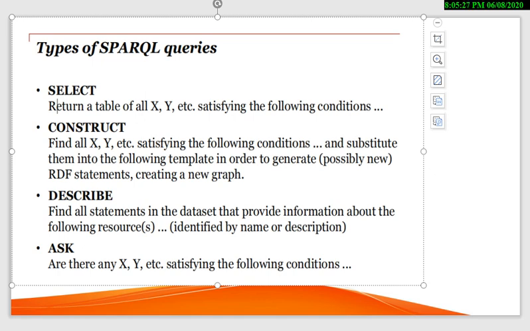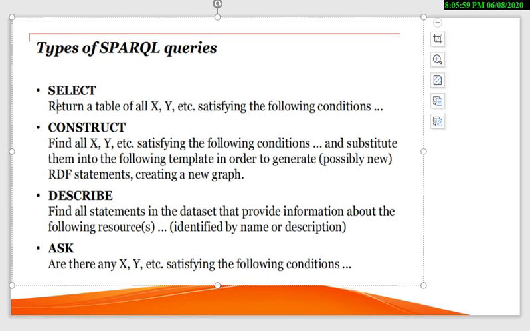Now construct. Here we can say: find all X, Y satisfying the following condition, and substitute them into the following template in order to generate possibly new RDF statements. Statements will remain the same as we have discussed before, a complete statement dependent on triples.